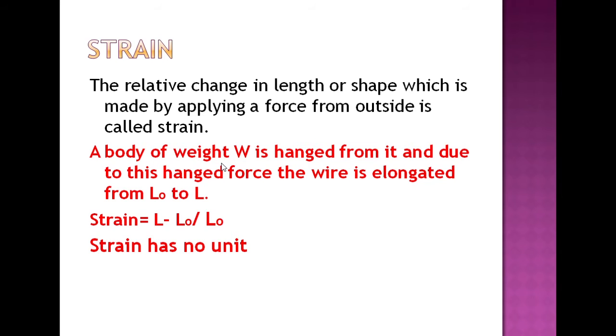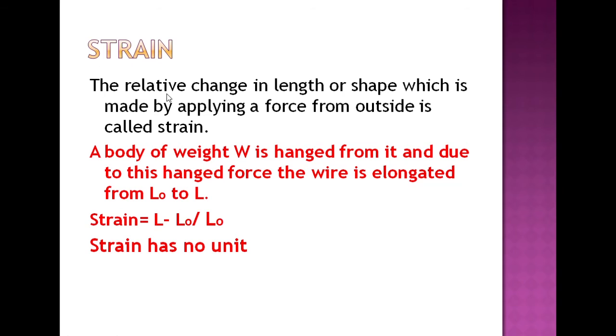A body of weight W is hanged from a wire, and due to this hanging force, the wire is elongated from L0 to L. So the strain is L minus L0 divided by L0. It is a ratio, so strain has no unit. It has only a number.